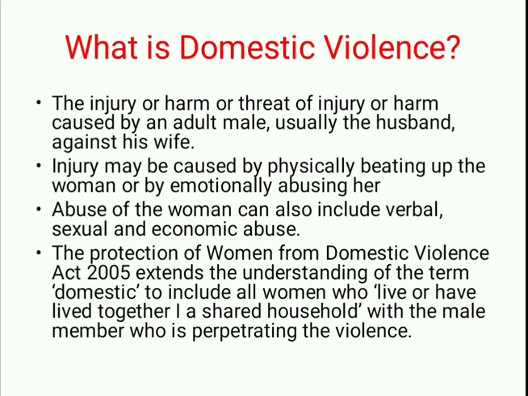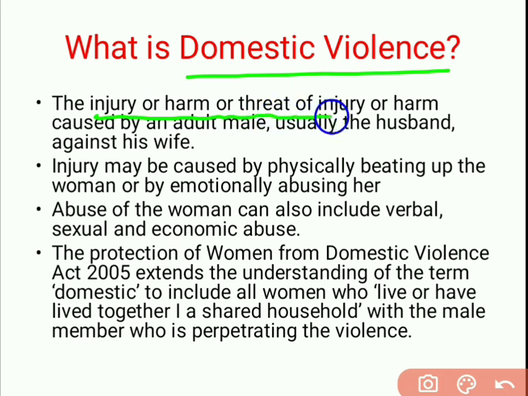Before that, we will try to understand what is domestic violence, what is the definition or meaning of domestic violence. Domestic violence means the injury or harm, or threat of injury or harm, caused by an adult male, usually the husband, against his wife. This is domestic violence because these people are living in the same house and they have relations in the same family.